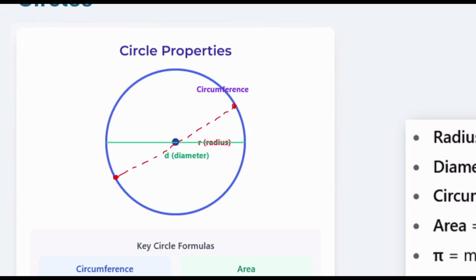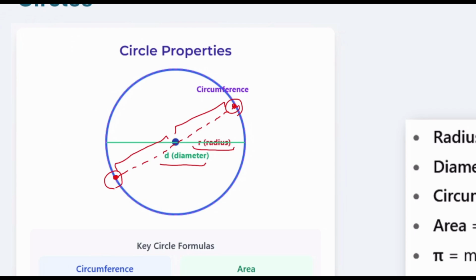There is a distance between the first point and the second point. The whole distance is called the diameter. And if we make it in half, the distance from here to here, or from here to here, they are the same, this is what I would call the radius.